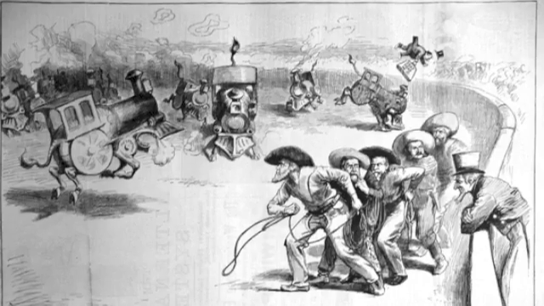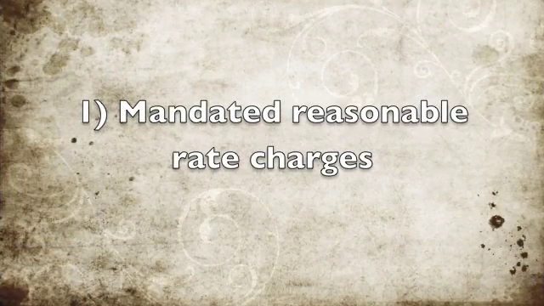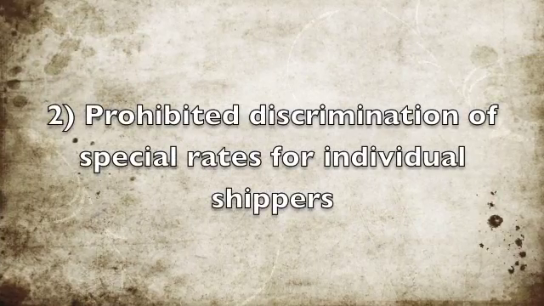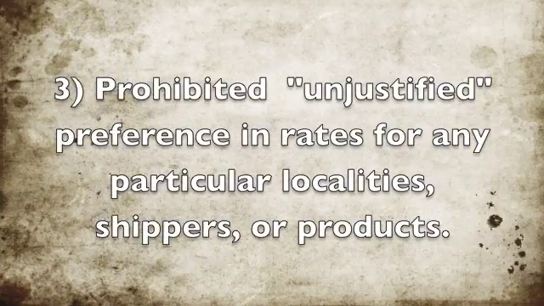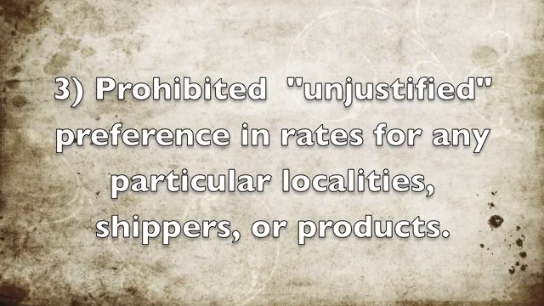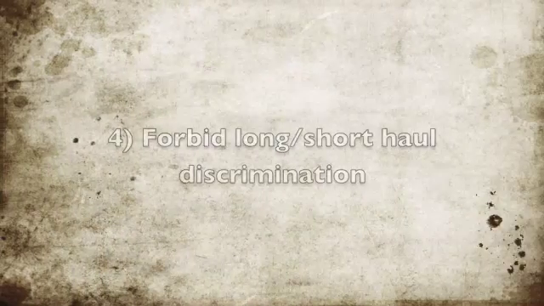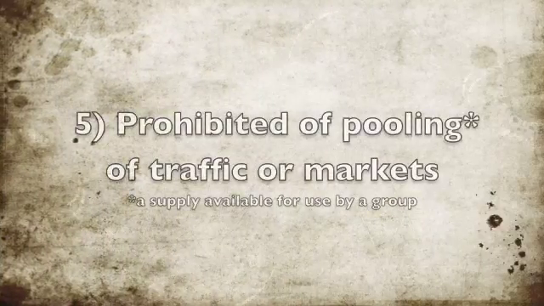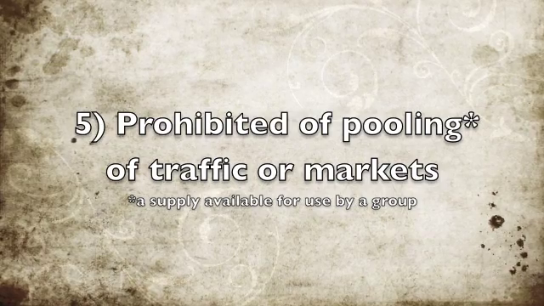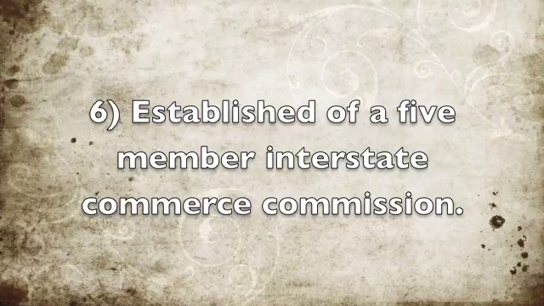The main provisions consisted of the following: mandating reasonable rate charges, prohibiting discrimination of special rates for individual shippers, prohibiting unjustified preference in rates for any particular localities, shippers, or products, forbidding long/short haul discrimination, prohibiting pooling of traffic or markets, and establishing a 5-member Interstate Commerce Commission.